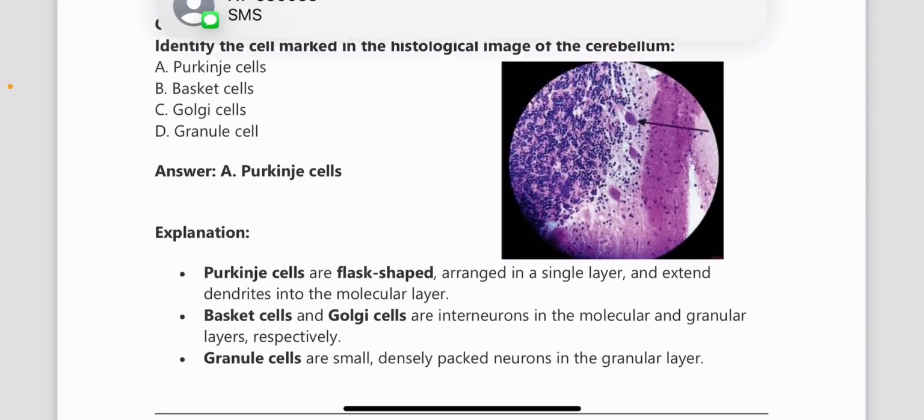Next, identify the cell marked in the image. So here it is the Purkinje cell, because they are flower-shaped cells and they are arranged in a single layer. Also, there are other cells like basket cells and Golgi cells, but usually they don't expect us to mark which type of cell from the histological image. But the Purkinje cell is easier to identify, and usually this question keeps coming up.